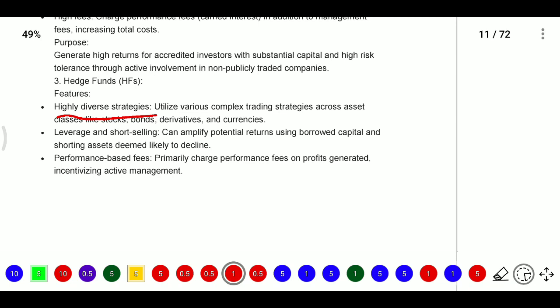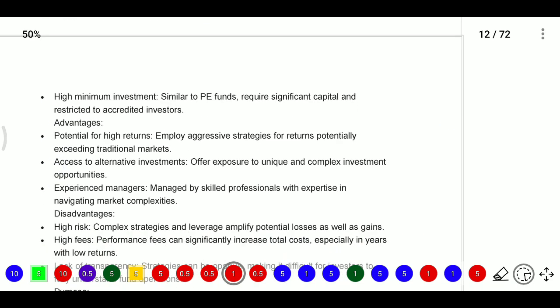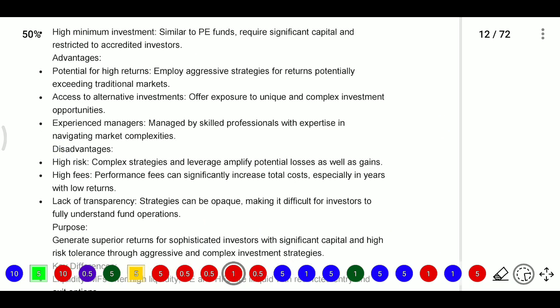They may also use leverage and short selling, which amplify potential returns using borrowed capital and short sell assets deemed likely to decline. They primarily charge a performance fee on profit generated, incentivizing active management. There is a high minimum investment. Similar to PE funds, they require significant capital and are restricted to accredited investors, not retail investors. Advantages: potentially higher returns.